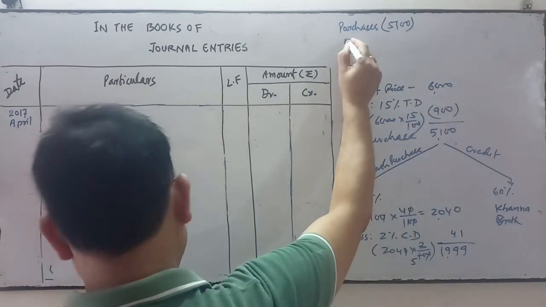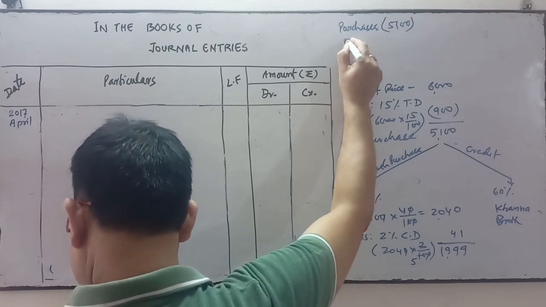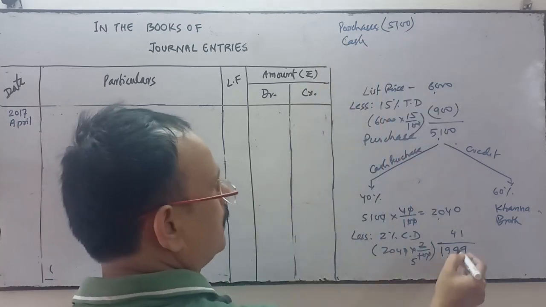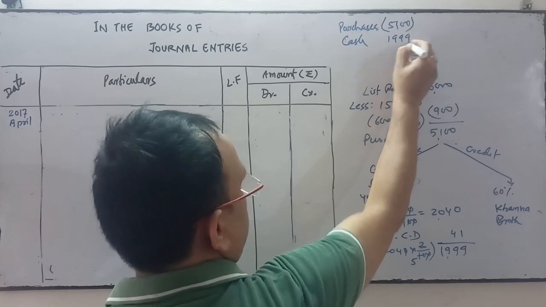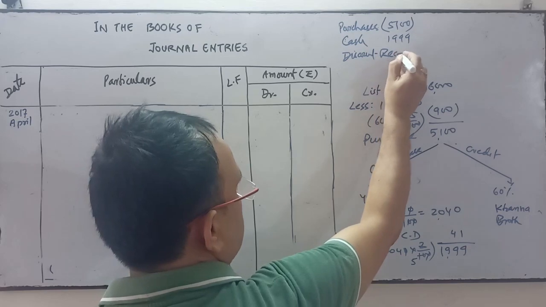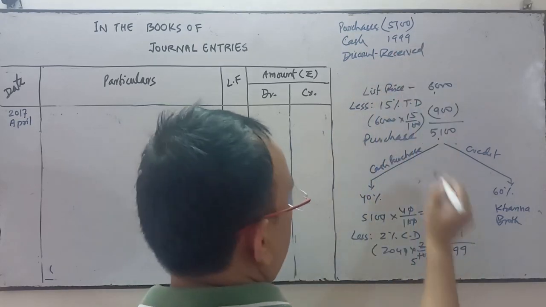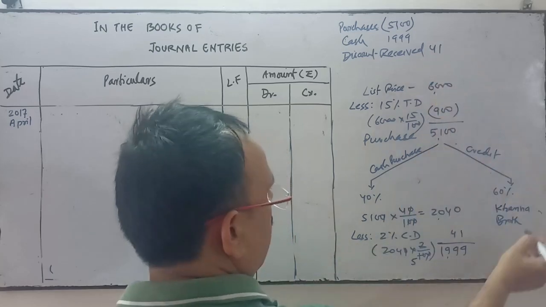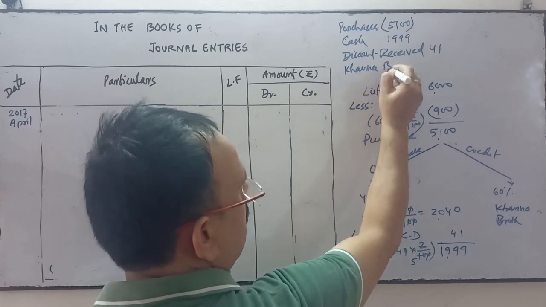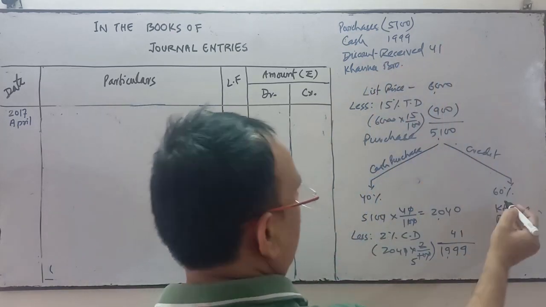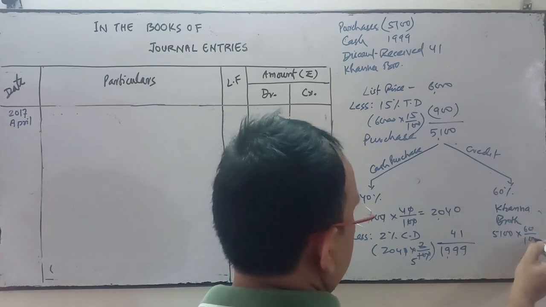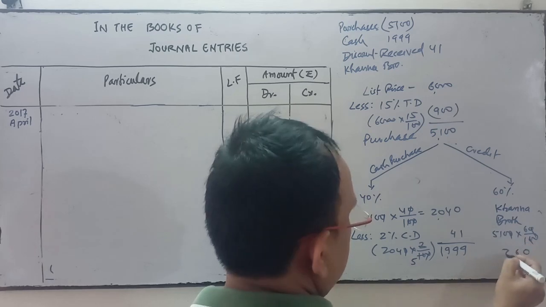We have paid the amount. Cash account. Payment is done by cash or by check? Payment is done by cash. So cash 1,999. Discount: when we do the payment, we receive the discount. Discount received 41. And Khanna Brothers for the 40% which is not paid to him. For him, 60% of 5,100, 60% of this amount is a credit purchase, 3,060.